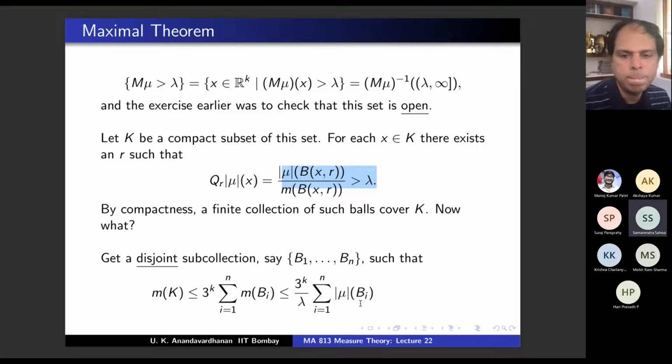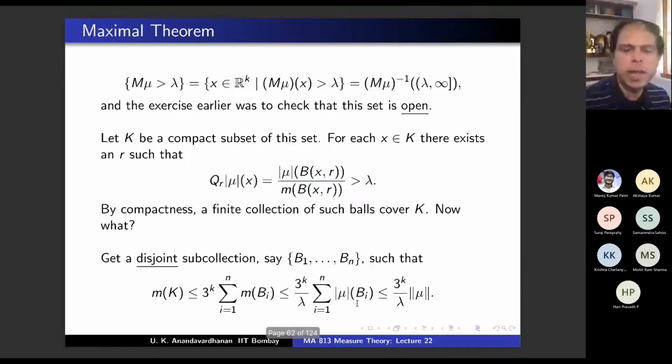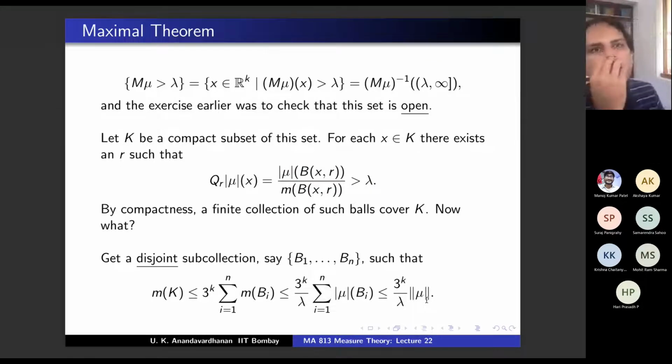Yes, sir. Okay, because it is disjoint, and that is less than or equal to norm mu, because norm mu was the supremum. What was the definition of norm mu? Over partitions, you are taking the supremum, right? Norm mu is mod mu of the whole R^k. And mod mu of the whole R^k is bigger than mod mu of the union of b_i.